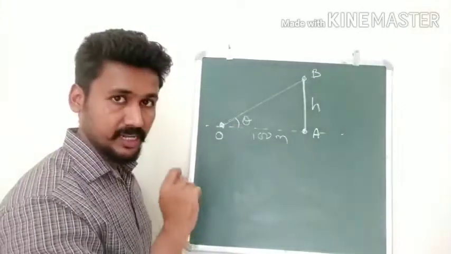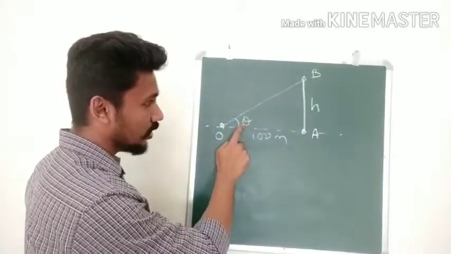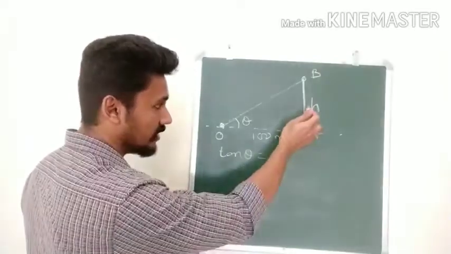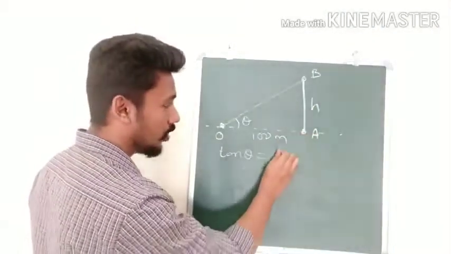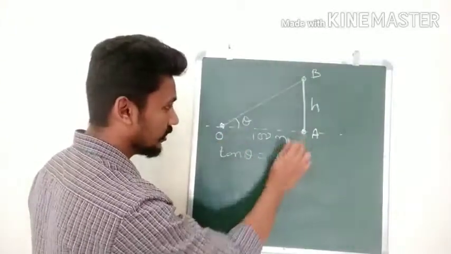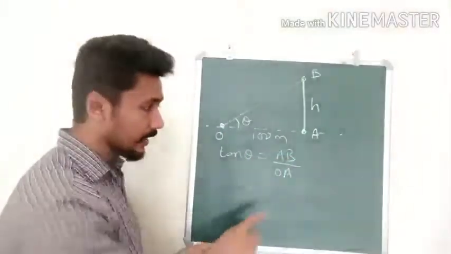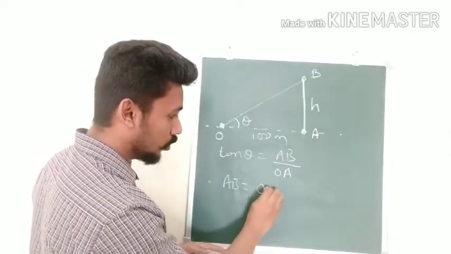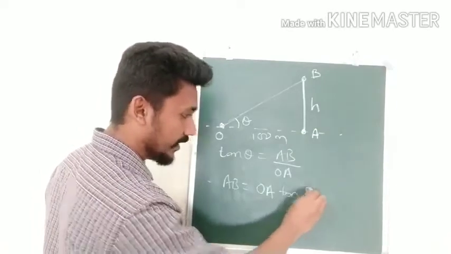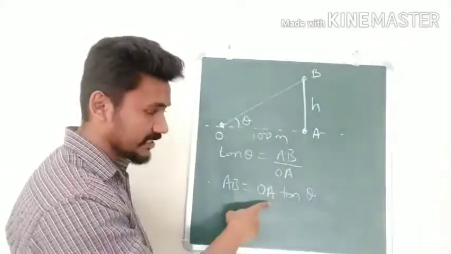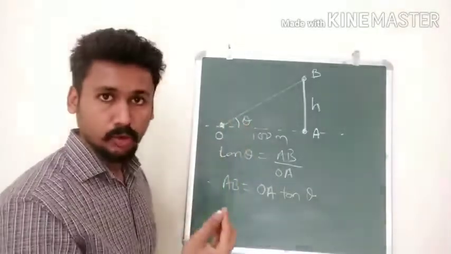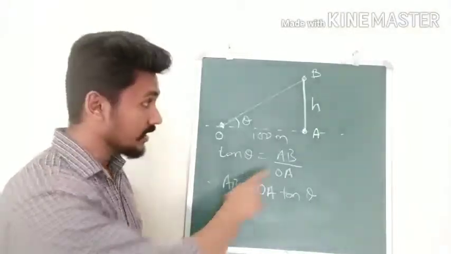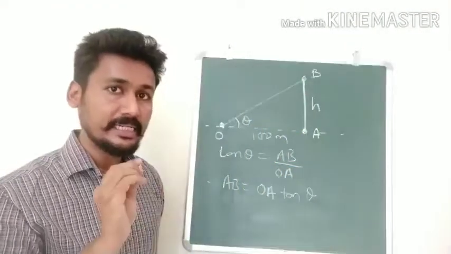If you remember trigonometric ratios, you can find the tangent of theta. Correct? So you can write tan theta equals opposite upon adjacent. What is opposite? Opposite is AB, upon what is adjacent? OA. We are interested in AB, so we can write therefore AB equals OA tan theta. OA is known to us as 100 meters, and theta is also known to us, which we have found out using the sextant. So OA into tan theta will give you the height of this building. This is the trigonometric method.